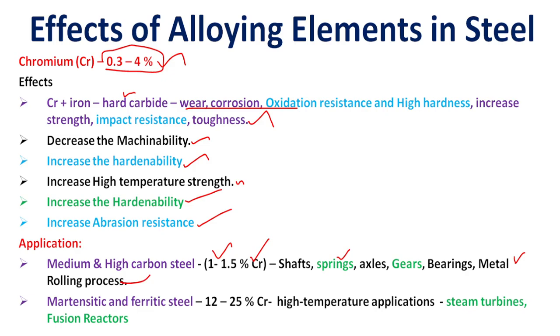So for martensitic and ferritic steel materials, 12 to 25% of chromium is present. Chromium at 12 to 25% is used for high temperature applications such as steam turbines and fusion reactors.